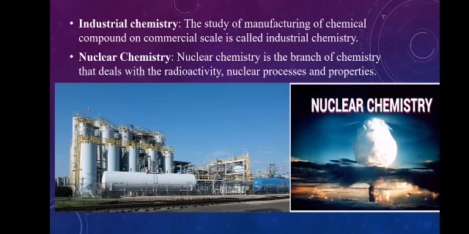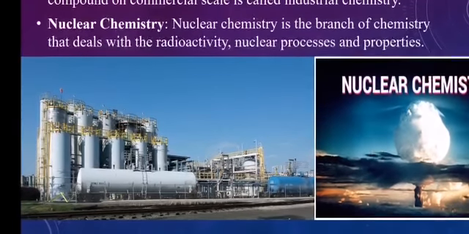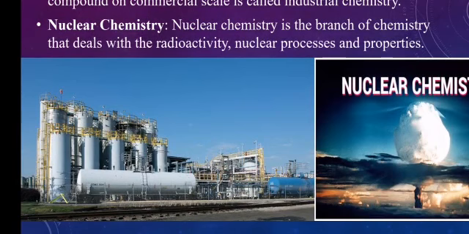For example, these chemicals provide the raw material for many other industries such as fertilizer, soap, textile, agriculture products, paints and paper, etc. Nuclear chemistry is a branch of chemistry that deals with radioactivity and nuclear processes and properties, and application in medical treatment, preservation of food and generation of electric power through nuclear reactors.